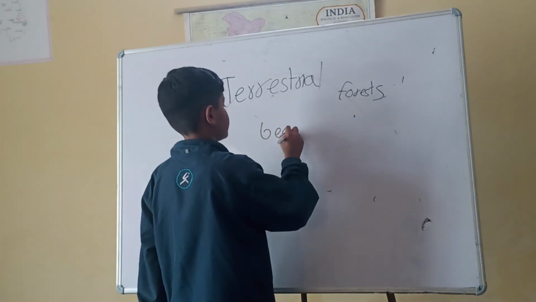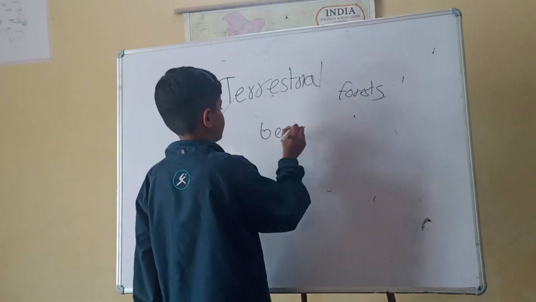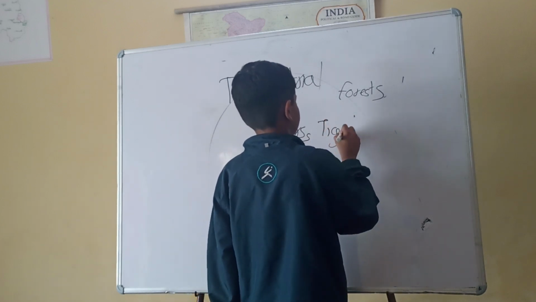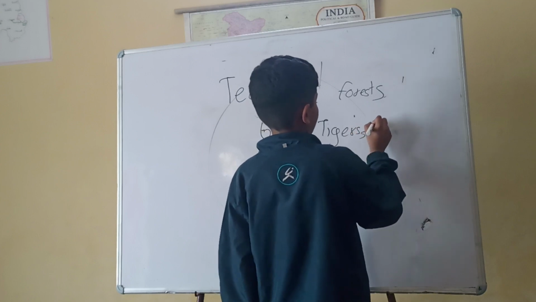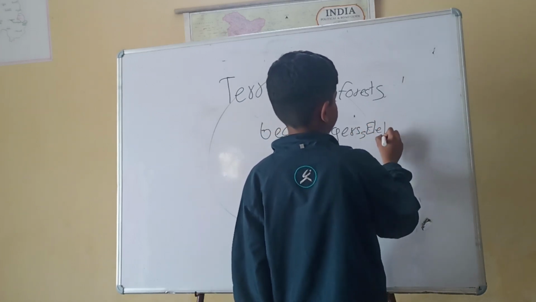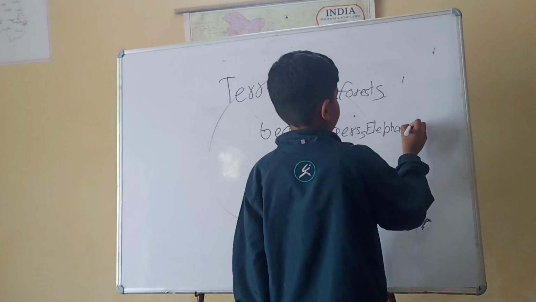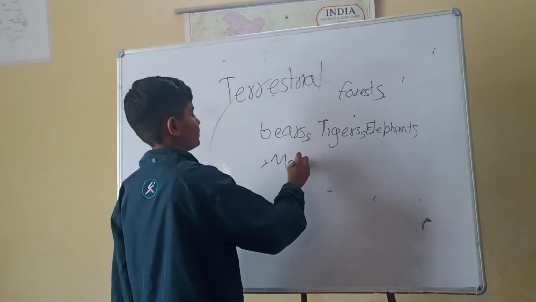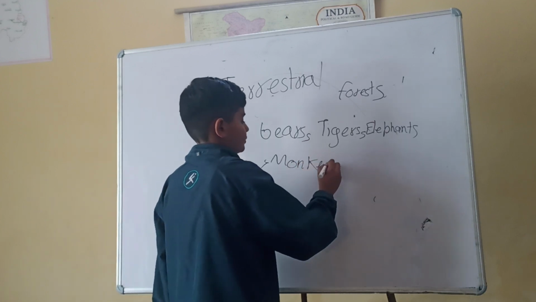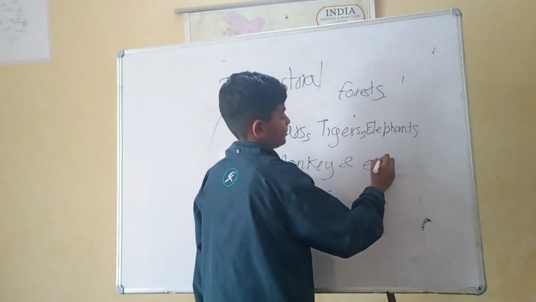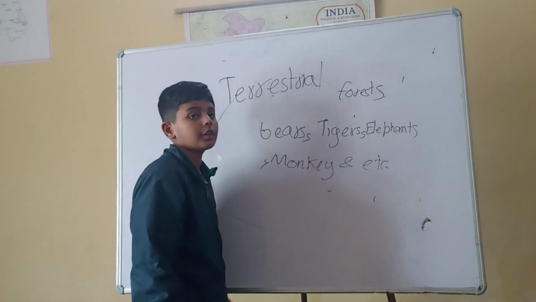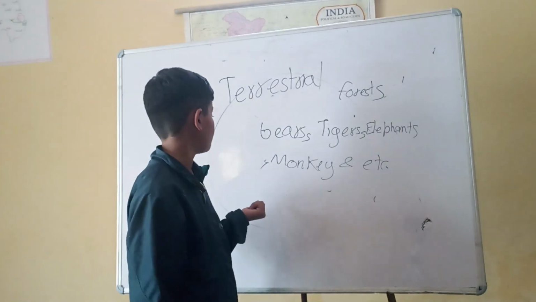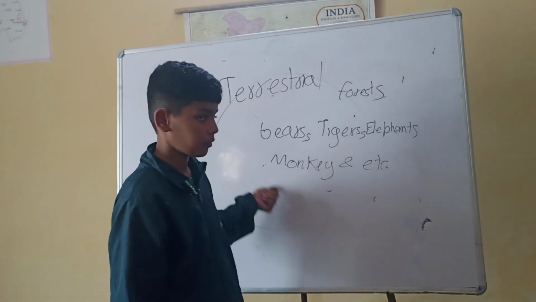There are bears, there are tigers, many elephants, monkeys, and etc. These animals live in the forests, and so they are known as forest animals.